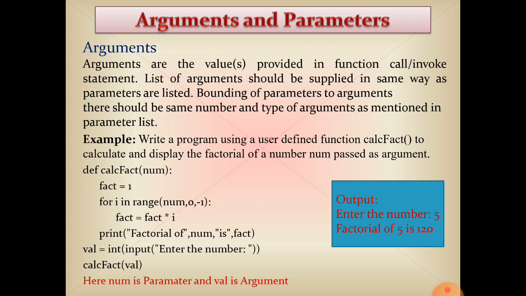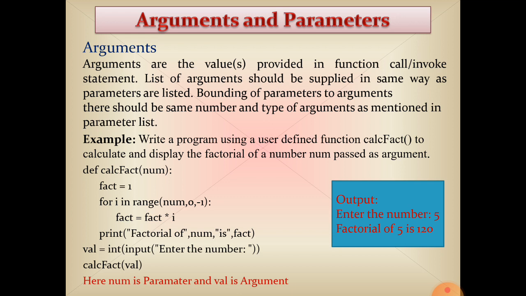In the function definition time, we have passed two parameters as integer type. So in the function calling time we will pass two integer variables, two integer arguments. Take the example: write a program using a user defined function. The function name will be calcfact to calculate and display the factorial of a number passed as argument. Here parameter and argument are there.